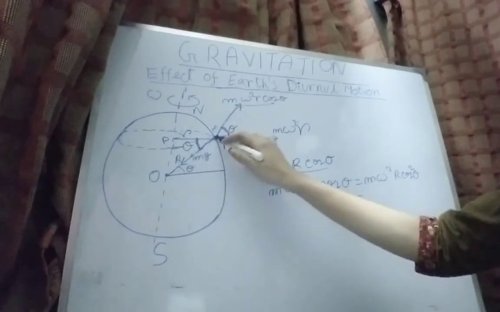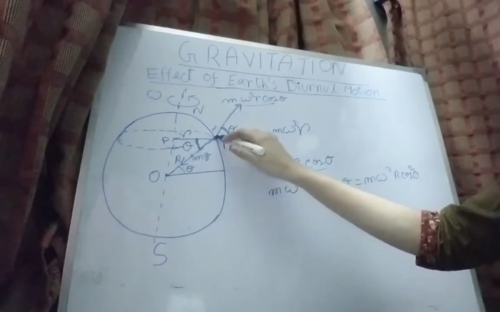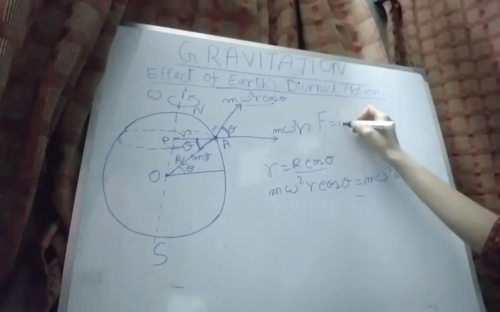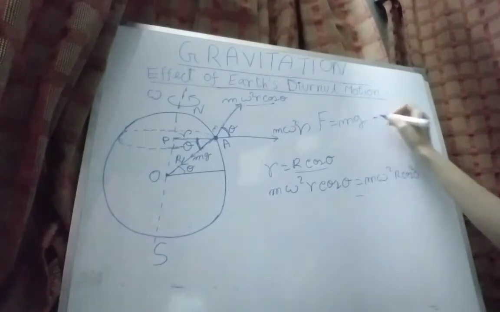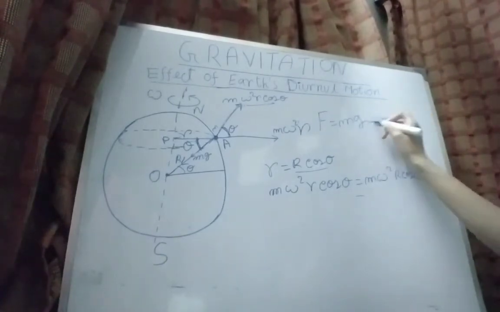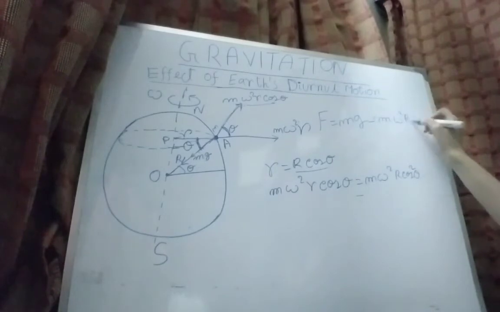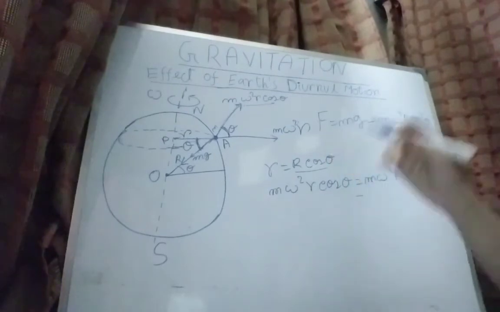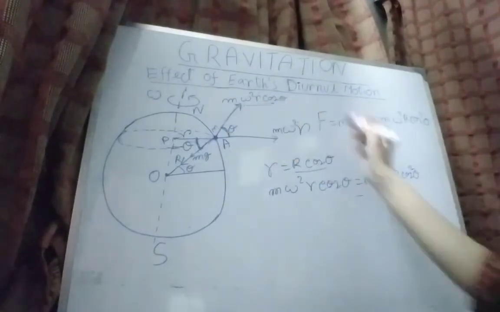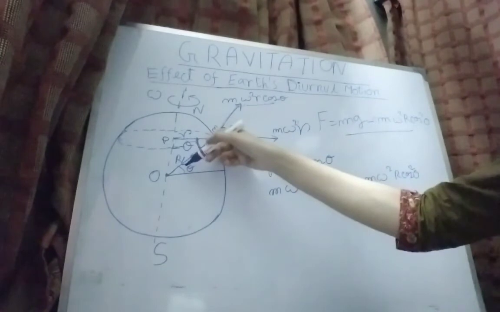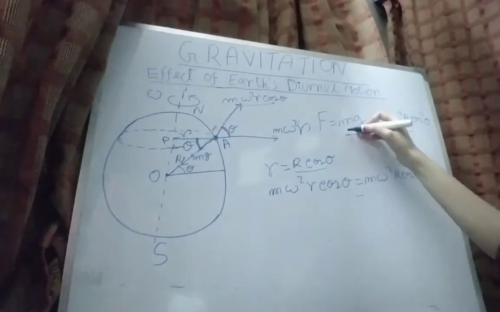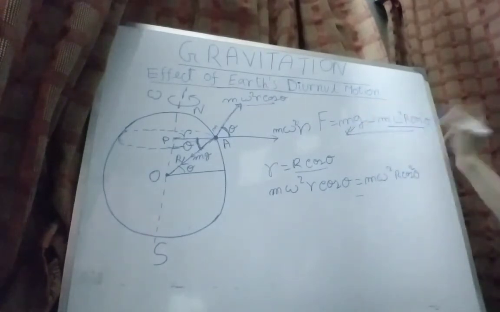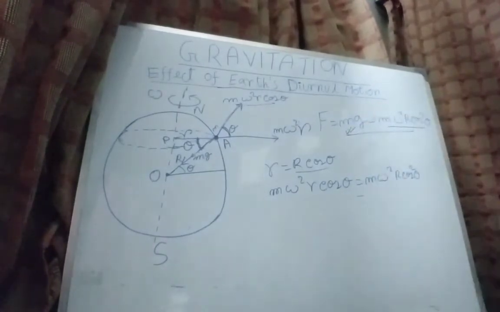So the resultant force that the object actually has is F equals mg minus m omega square R cos square theta. The direction of this force is towards the center, because the gravitational pull is much greater than m omega square R cos square theta.